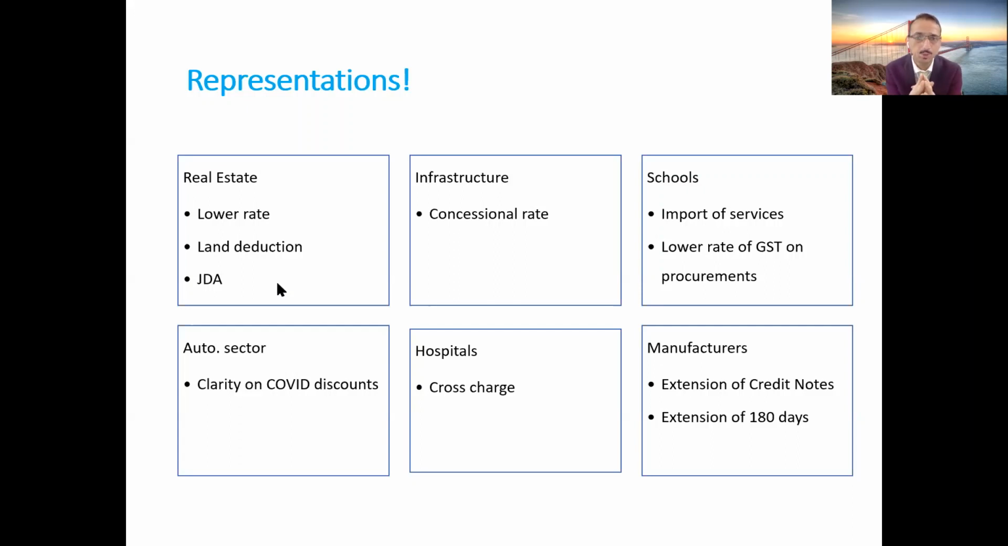And in such cases, you can highlight the fact that this additional cost of 18% is substantial, and you can request either a lower rate of GST on such cases or a proper exemption on such import of services.